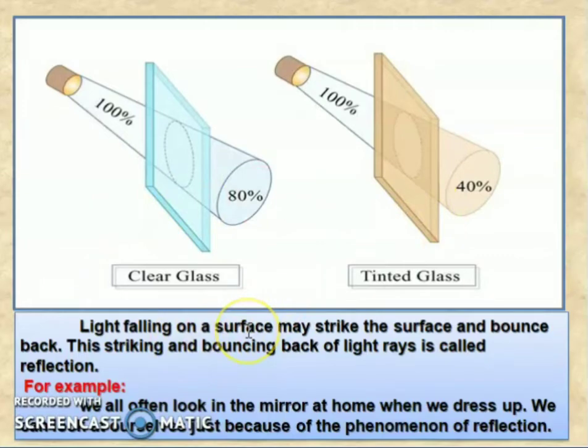Light falling on the surface may strike the surface and bounce back. This striking and bouncing back of the light rays is called reflection. For example, we often look in the mirror at home when we dress up. We can look at ourselves just because of the phenomenon of reflection.